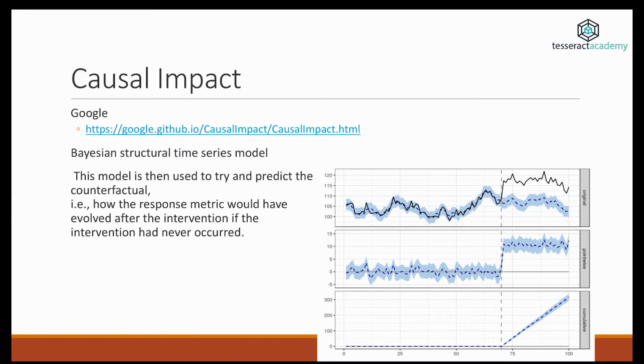So what this algorithm is doing is it creates a counterfactual. It feeds a model on a time series, and then it can simulate an alternative history where the campaign never ran. So you can see this on the graph here. You have sales data or clicks on an ad. And let's say that you didn't change anything, where this could be adding more ads or changing something in the campaign. Well, if you hadn't changed anything, then this is what the result would look like.